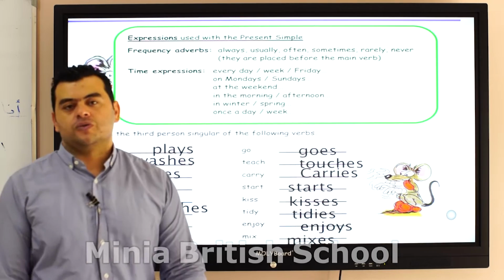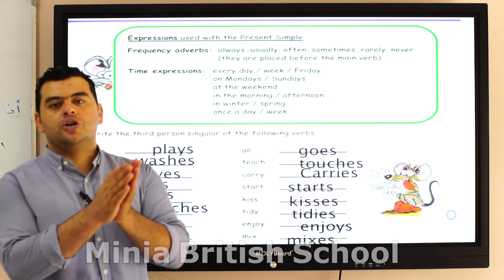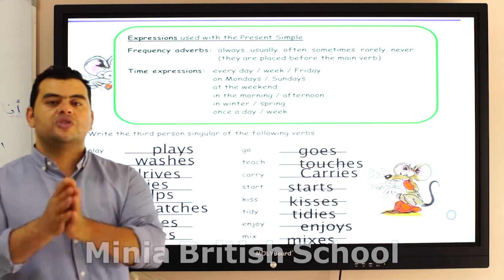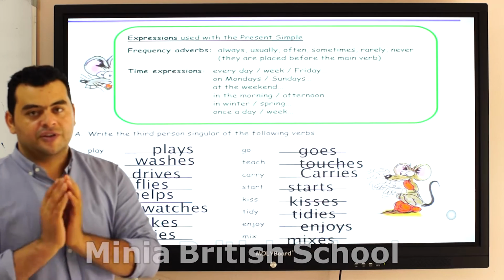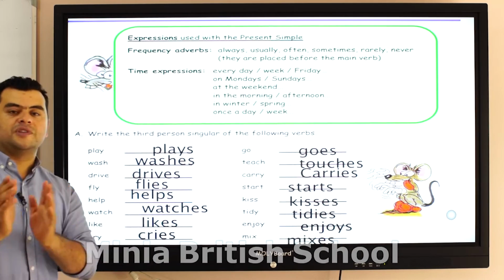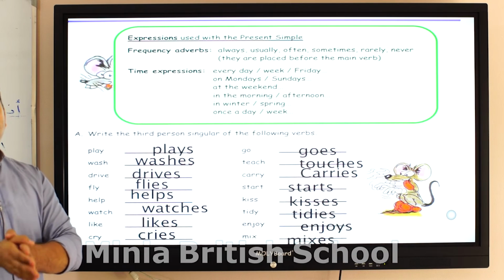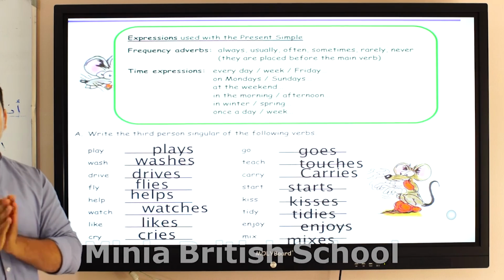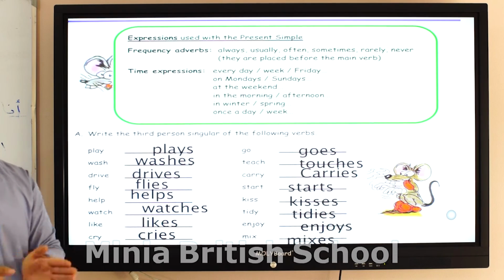Usually, make a question. How often does she go to the club? She goes to the club. She usually goes to the club in the evening. So when you ask about the repetition of some action, it must be in the present simple and it must be with how often.